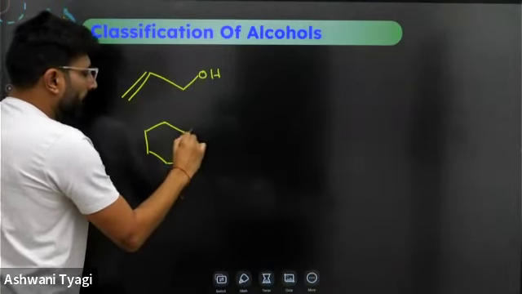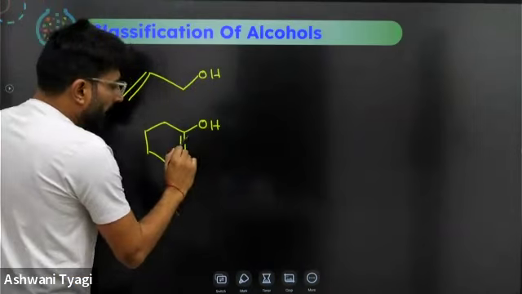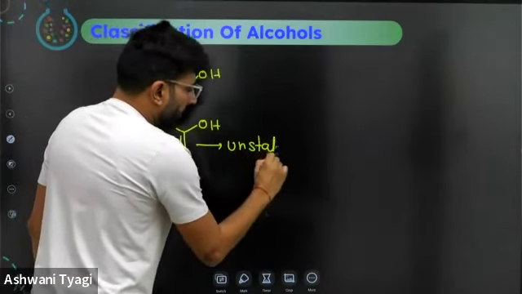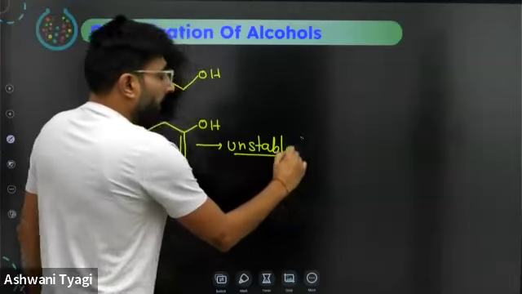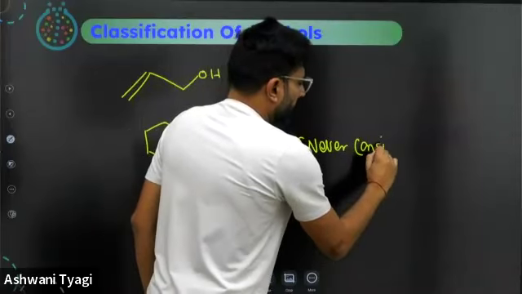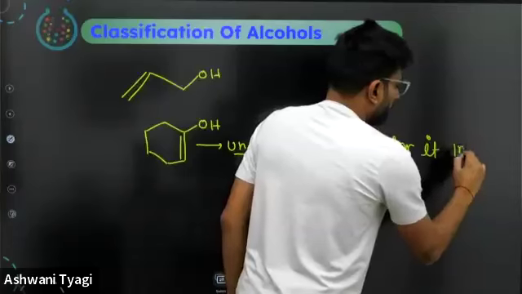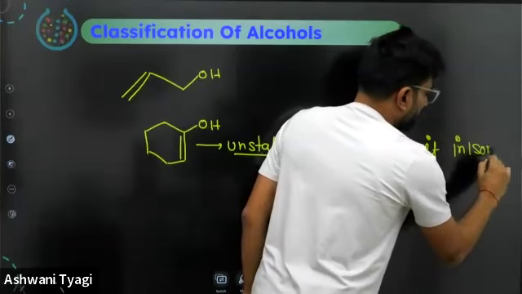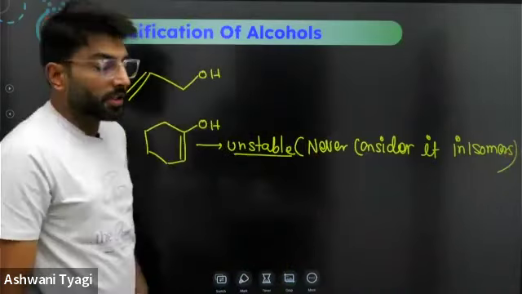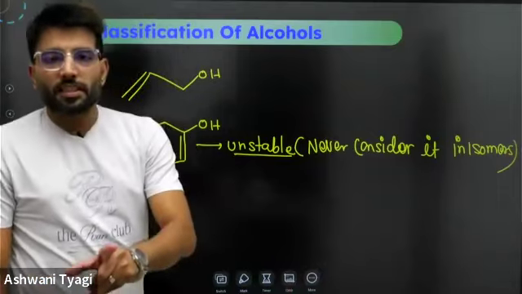Remember, vinylic alcohol is unstable, and one more thing, never consider it in isomers. If you are calculating the total number of isomers, never consider that.